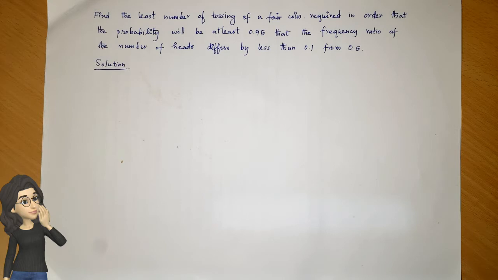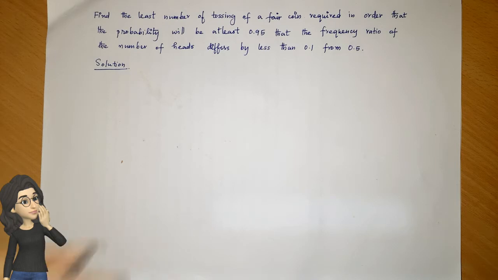So, by using Bernoulli's law of large numbers, we have a question to solve, which is like this. Find the least number of tossings of a fair coin required in order that the probability will be at least 0.95 that the frequency ratio of the number of heads differs by less than 0.1 from 0.5.